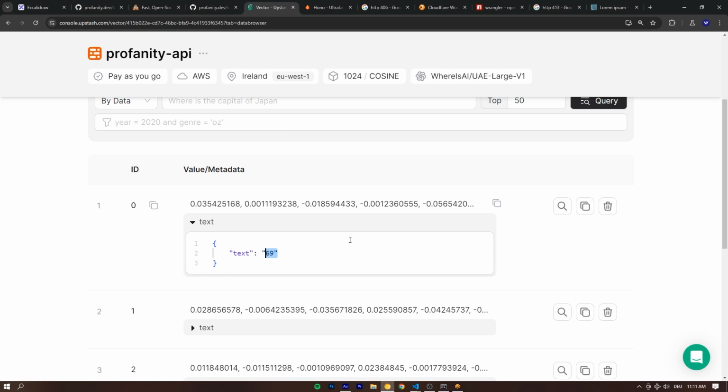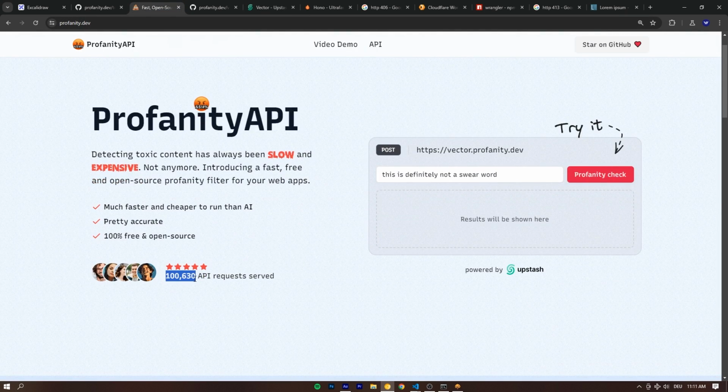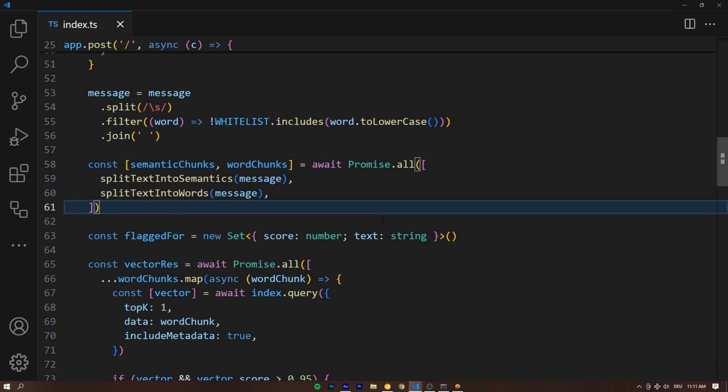And just like that, we have recreated an API that over 100,000 people have used. That is super cool. And I mean, technically like 220,000 or whatever it was, but you know what I mean, right? Over the official website, only 100,000. Still pretty cool. And that's how it works. You now know how to create something similar.